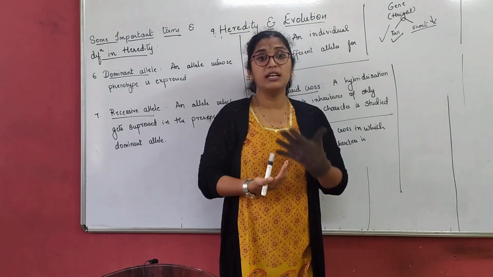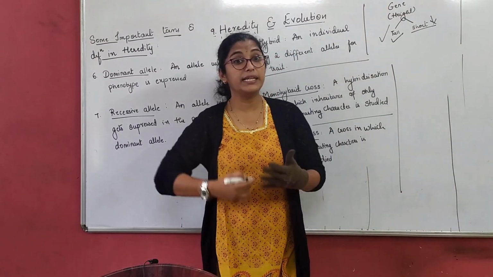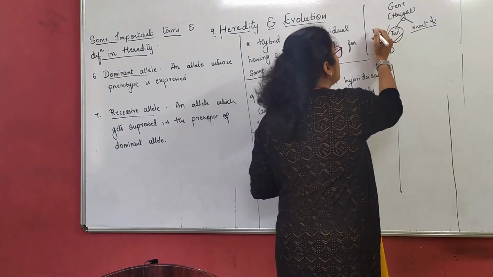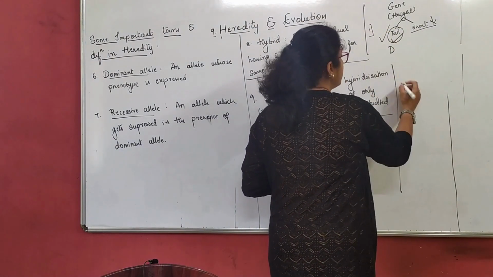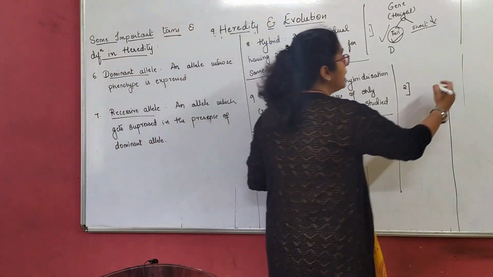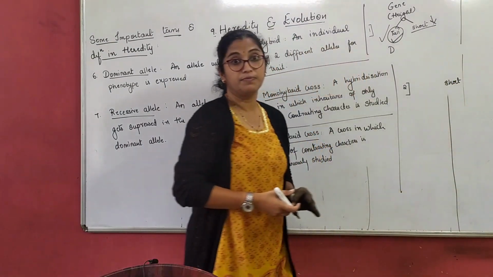Now, in siblings, one sibling is tall and another sibling is short. What is happening here? The tall gene is dominant. Let me take this as the first sibling and this as the second sibling. The first sibling is tall and the second sibling is short, right?